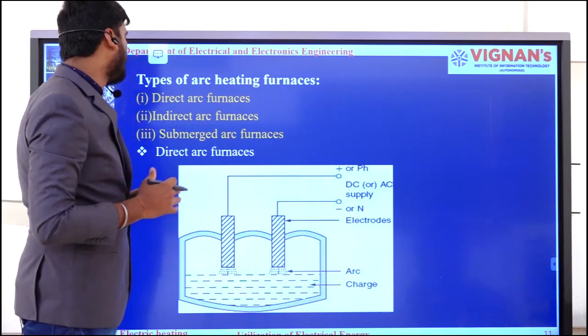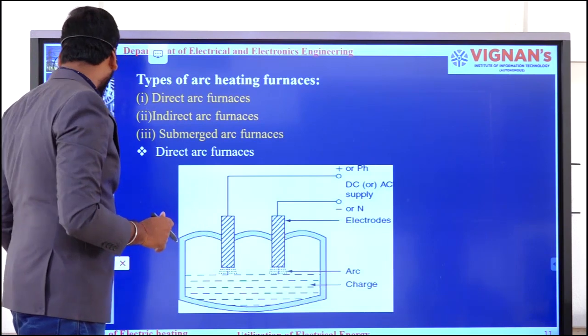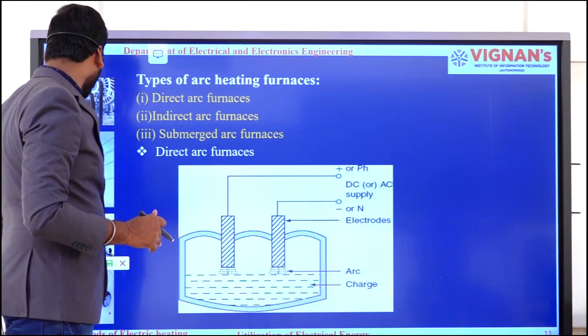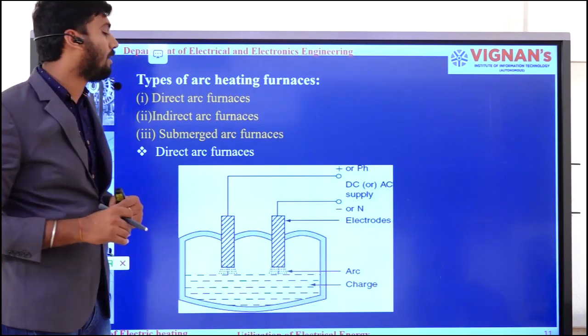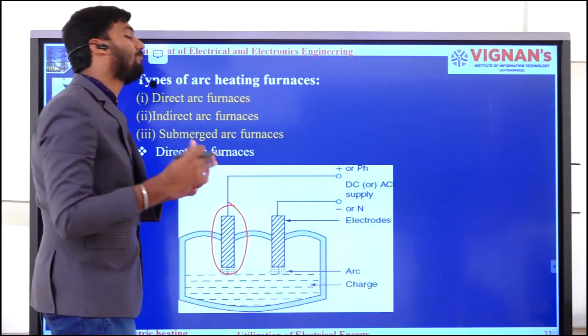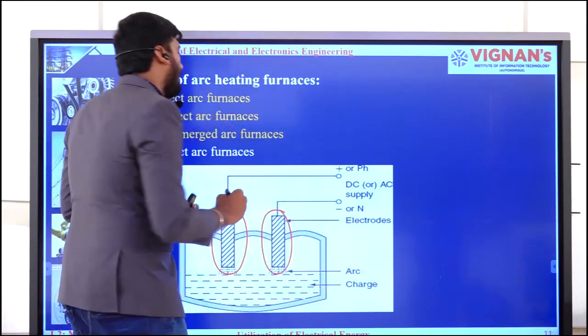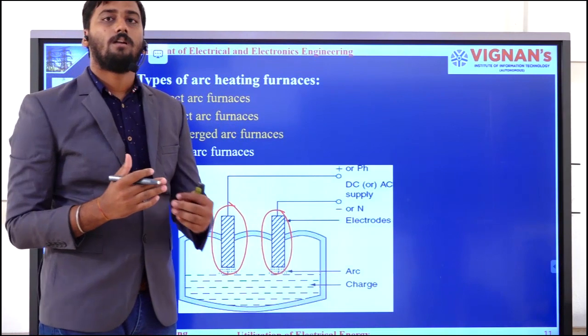Okay, here in this direct arc furnace, I have placed the electrodes. That might be any one of those three electrodes. And for these electrodes, I can provide AC power supply or DC power supply.